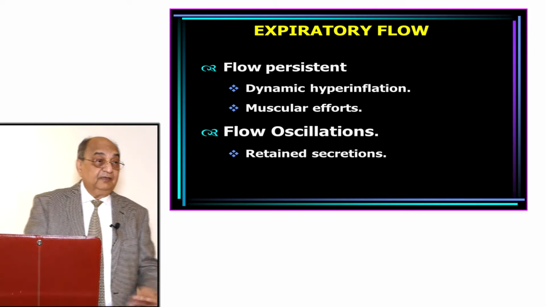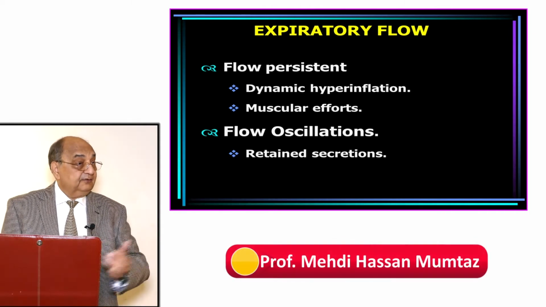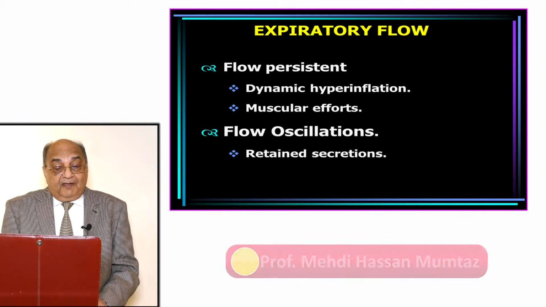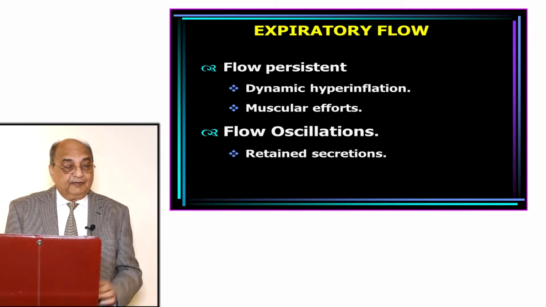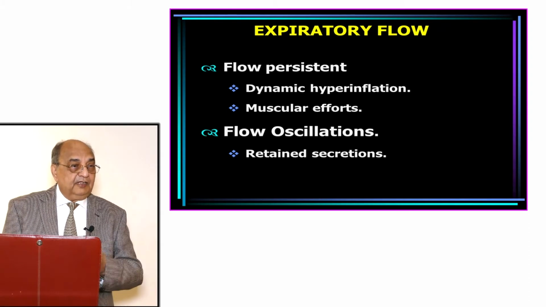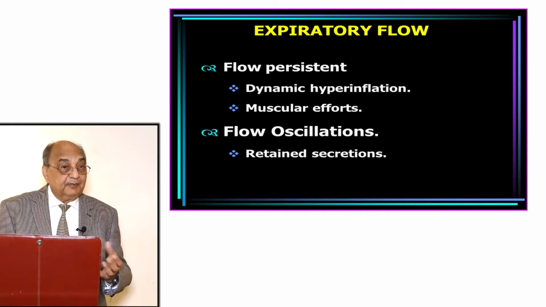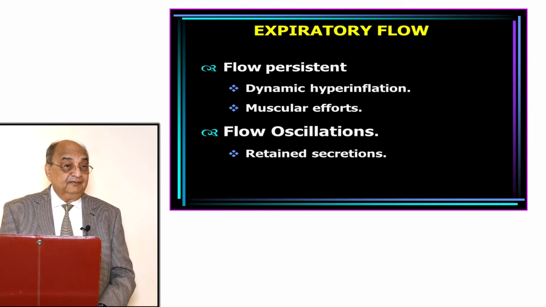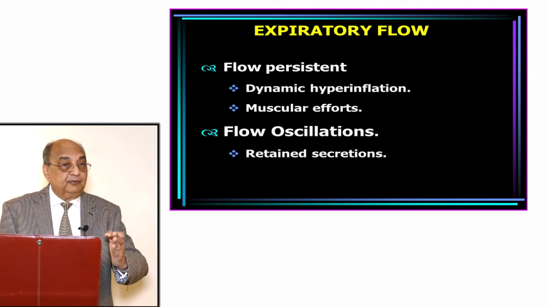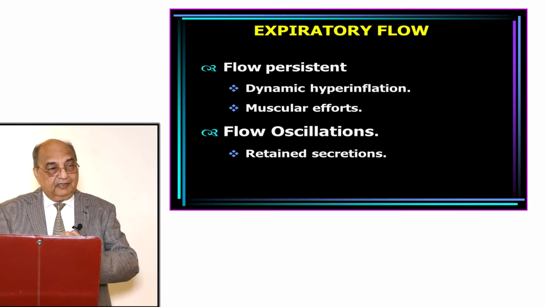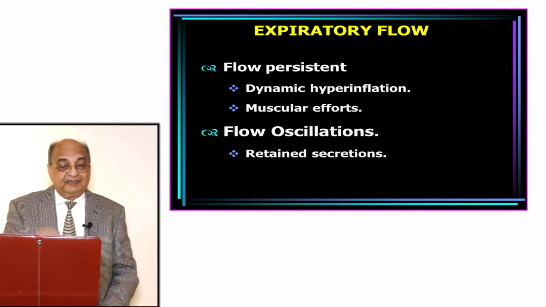During expiration, if the flow is continuously going on in a smaller amount, that is one thing. If the flow is oscillating, you can detect this with auscultation. If the flow is oscillating, comes and stops, then it is some sort of retained secretions. You suck the lung, remove those secretions, because secretions are giving intermittent obstruction to the outflow, and that's giving a noise or oscillation to the flow. So you suck the secretions.